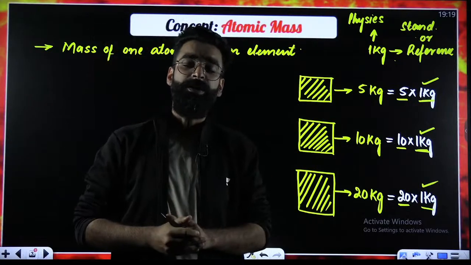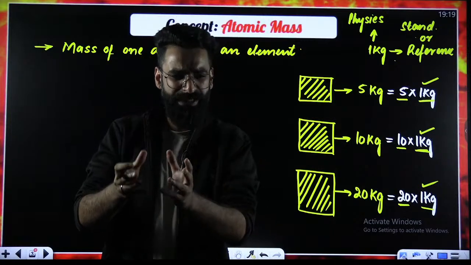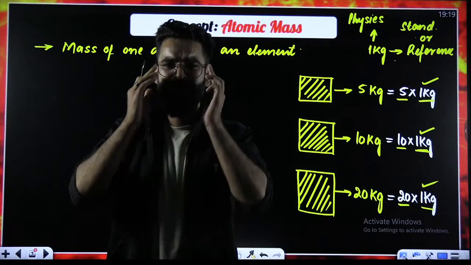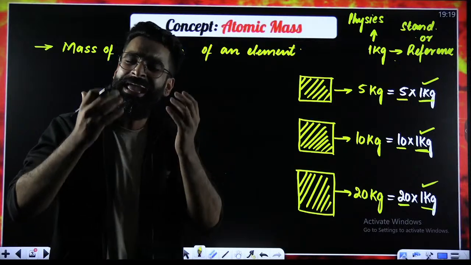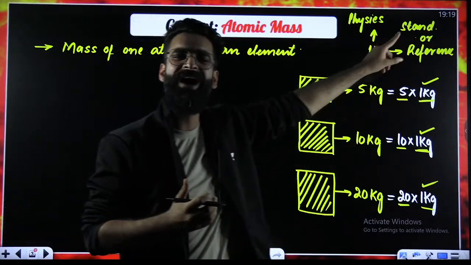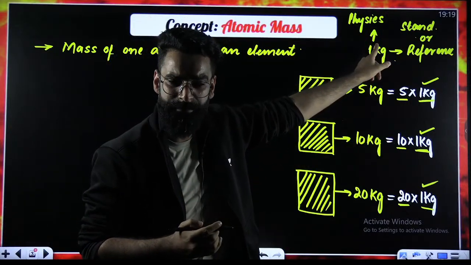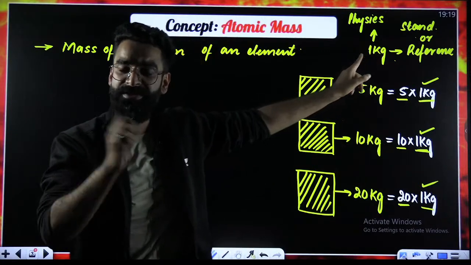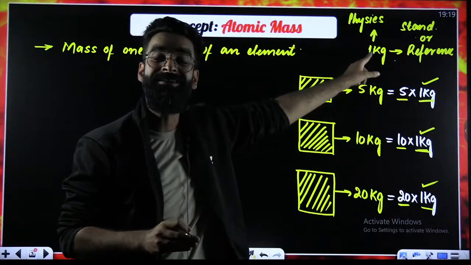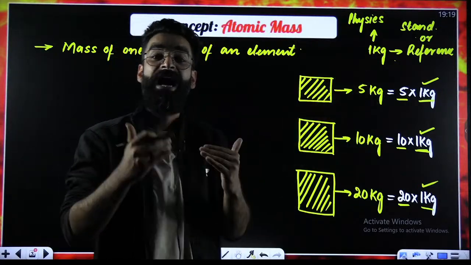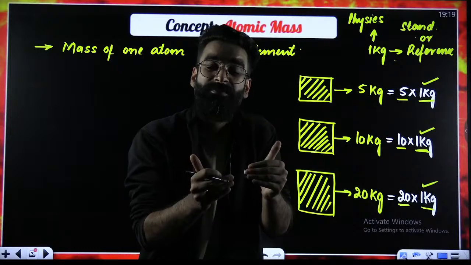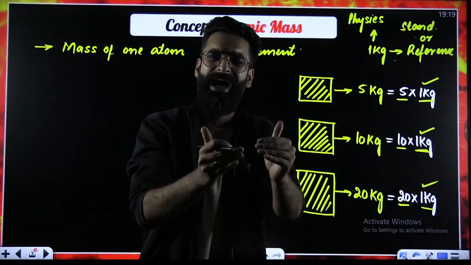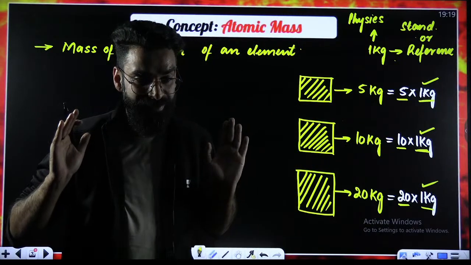Since in chemistry, we deal with atoms, we deal with molecules, we deal with ions. So my dear students, don't you think in chemistry also, we should have a standard like this 1 kg so that we can compare the weights of different atoms or molecules or ions with that particular standard?